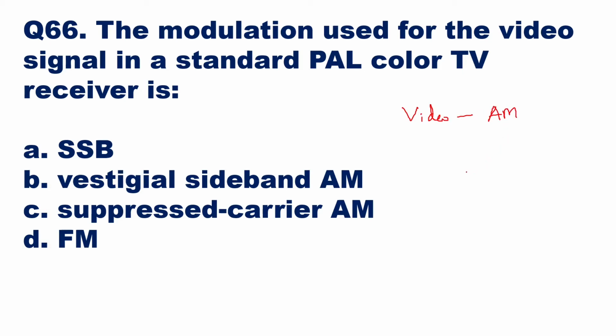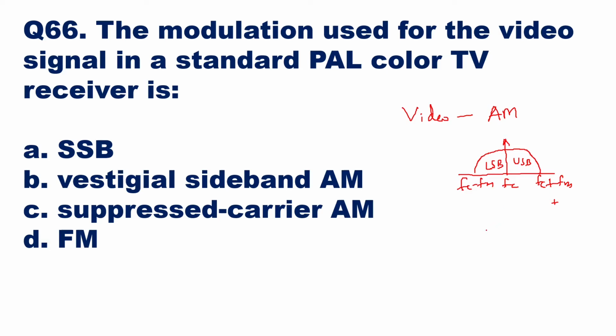In that amplitude modulation, if you see the frequency spectrum, there will be two sidebands, the lower sideband and the upper sideband. This is the carrier frequency FC, this is FC plus FM, and this is FC minus FM. The lower sideband and upper sideband carry the same information.